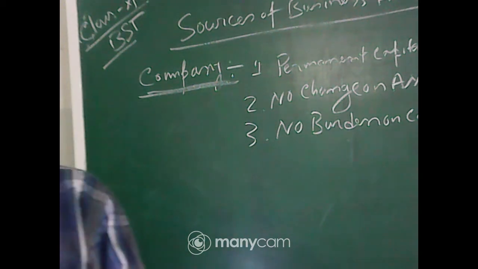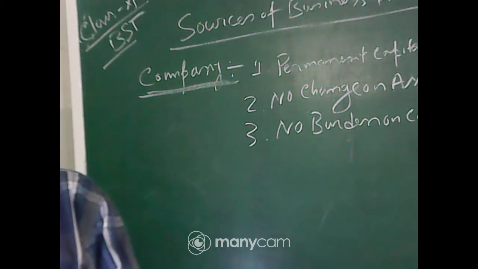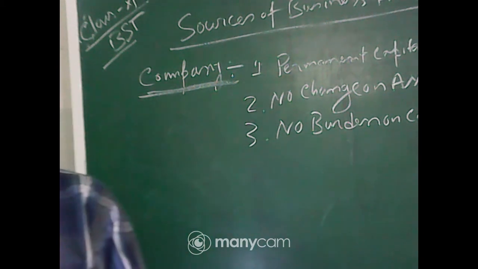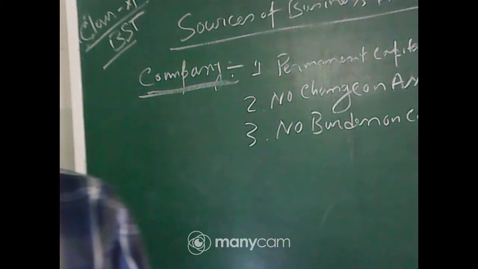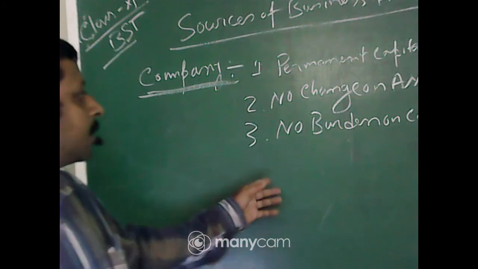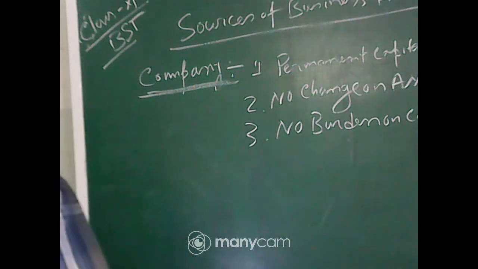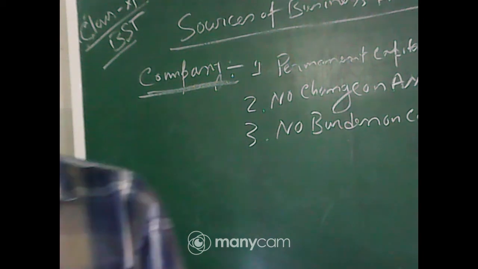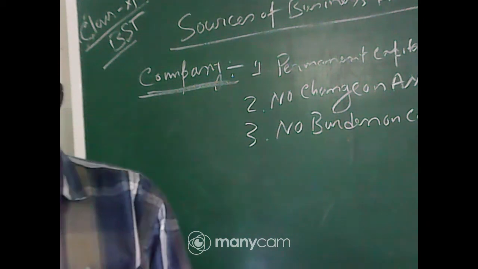And in the case of lower profit also, the board of directors, or the AGM, may not declare a dividend for the equity shareholders, because there is no compulsory rule to pay dividend to them. Unlike debenture holders, to whom you have to pay the fixed interest.